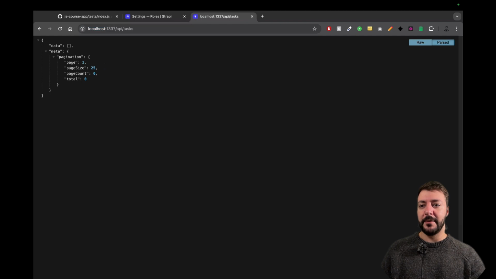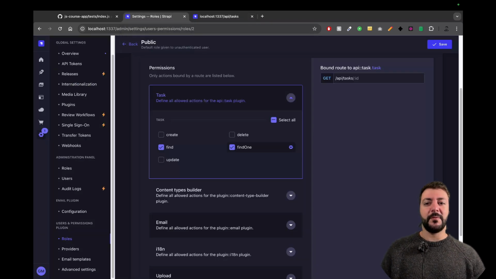Boom, I have now a data array, which is empty, and a meta object, which has my pagination, specifying that I want a page 1, page size of 25, page count, and total found, which is 0 obviously, because we don't have any tasks. Let's just create one, just to see what happens.